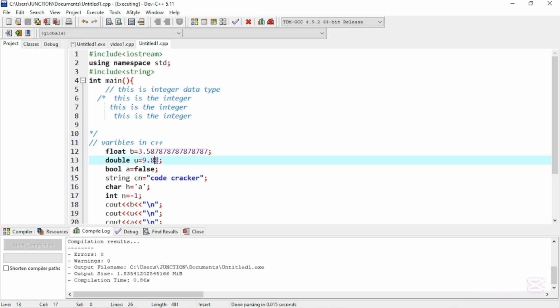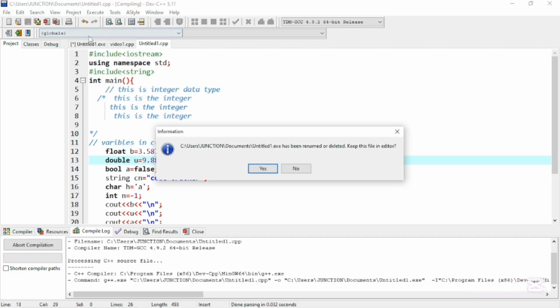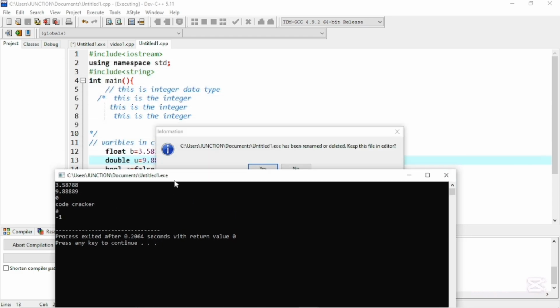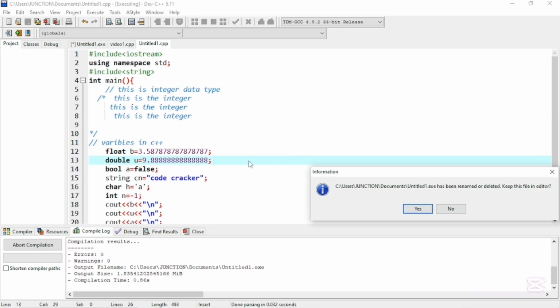Like if I increase the size, it will be able to print this out. Execute it, compile and run, and you will see there it is 1 2 3 1 2 3. It rounds off this whole equation. That's why it will round off and display that message.